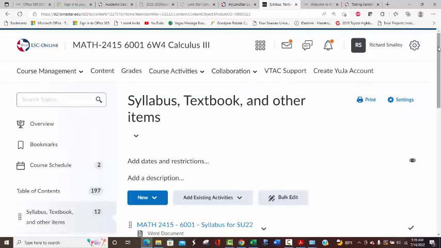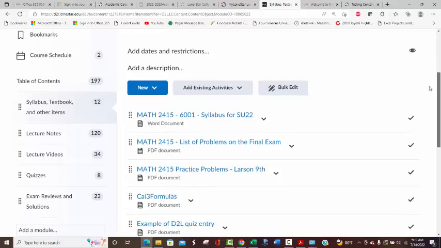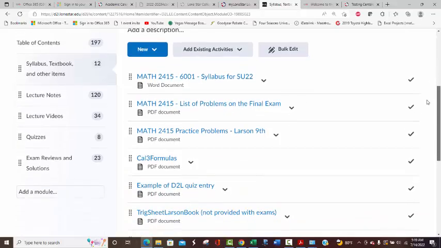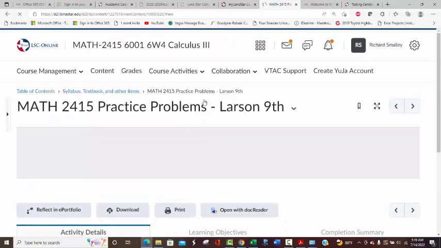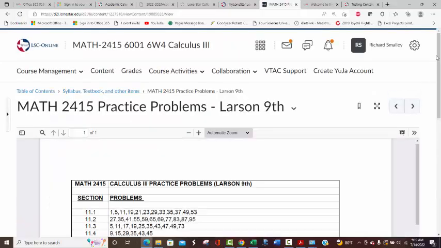Okay, let's see what we got here. Practice problems. These are not to be collected, but you can think of them as homework-type questions. I'll show you exactly what has to be submitted here in a minute. It's not this, but I always like to have a suggested list of problems.